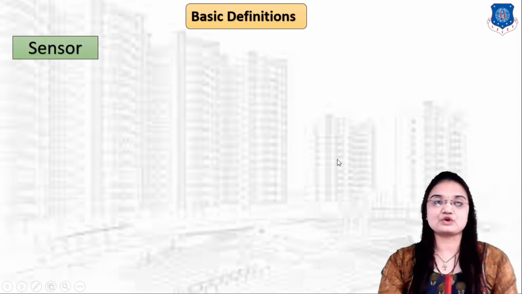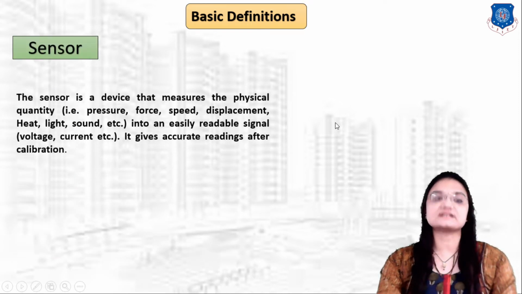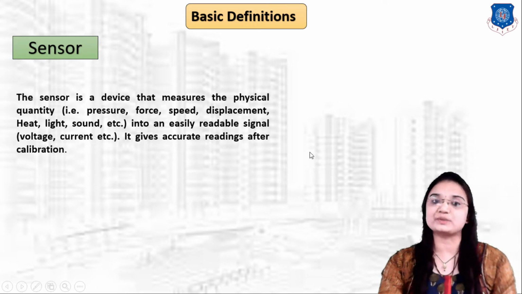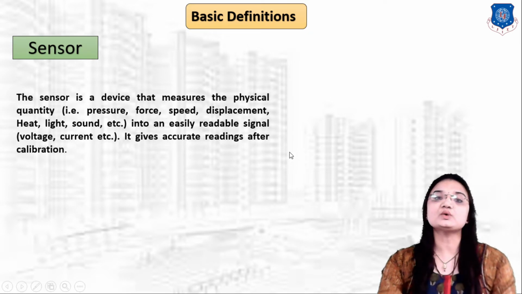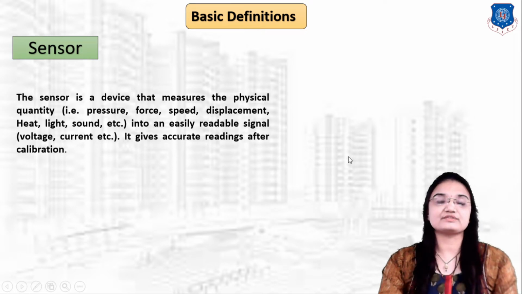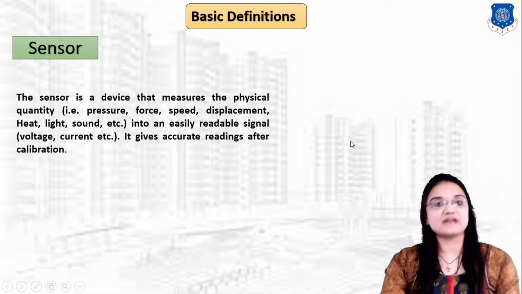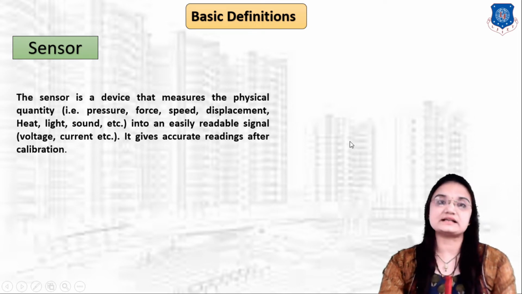The basic definition of a sensor: a sensor is a device that measures a physical quantity like pressure, force, speed, displacement, heat, light, sound, etc. into an easily readable signal form like voltage and current. Voltage and current are electrical signals. So a sensor is a device that converts a physical quantity into an easily readable form, that is voltage and current. That is the sensor definition.